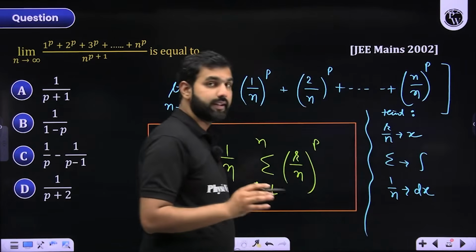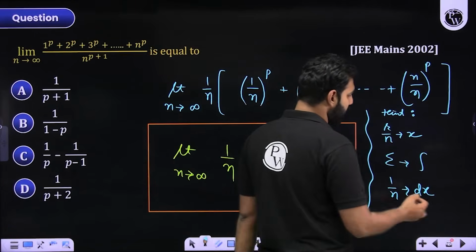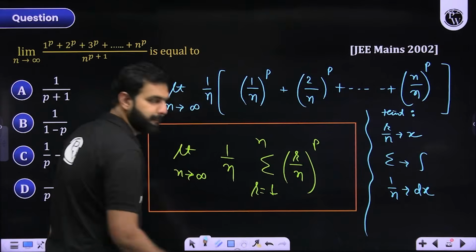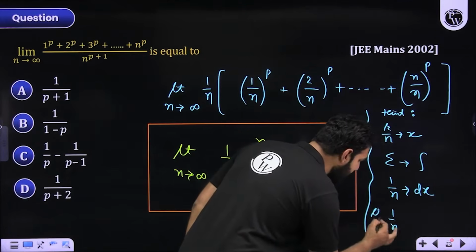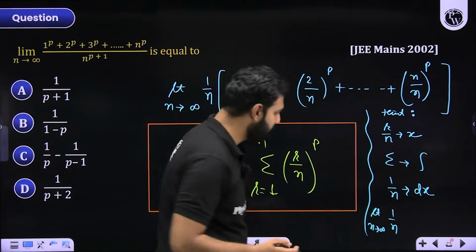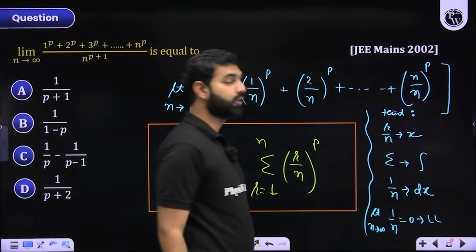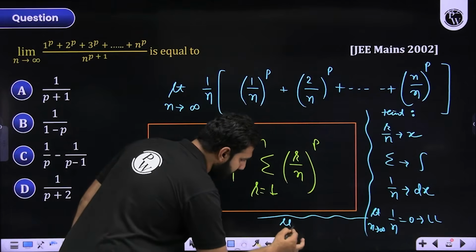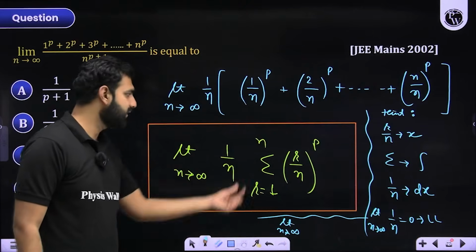Now you put the lower limit and upper limit on this integration. To find the lower limit, see, this r is 1. So in r by n, you replace r by 1 and you make limit n approaches infinity. So 1 by n is going to be 0. So this 0 is going to be the lower limit. So what about the upper limit? See, when you talk about the upper limit, you say limit n approaches infinity, r started with 1, r has approached n.